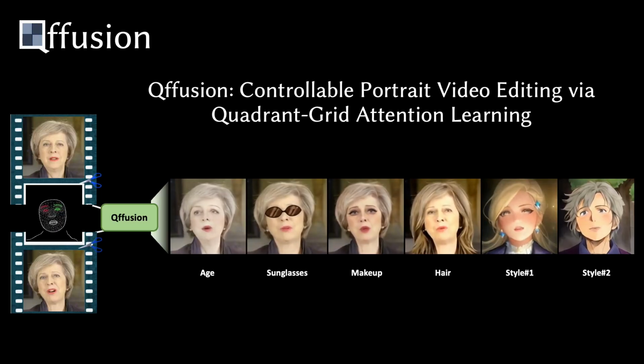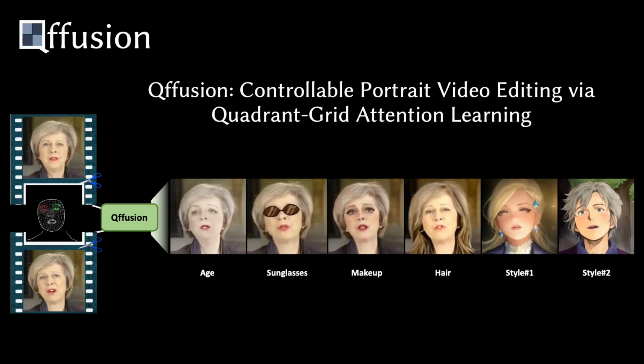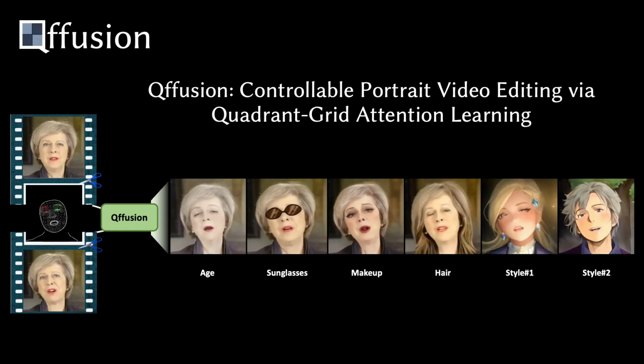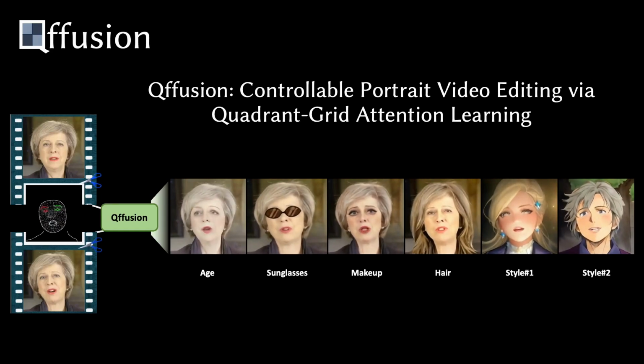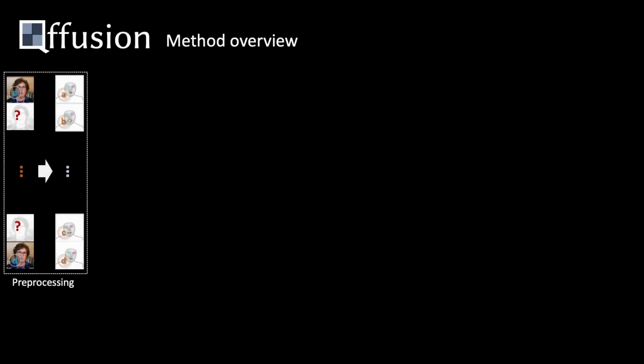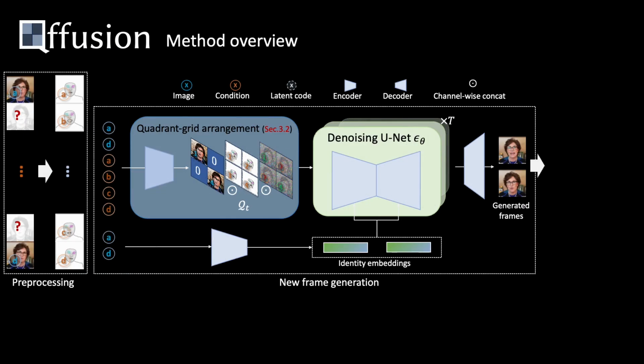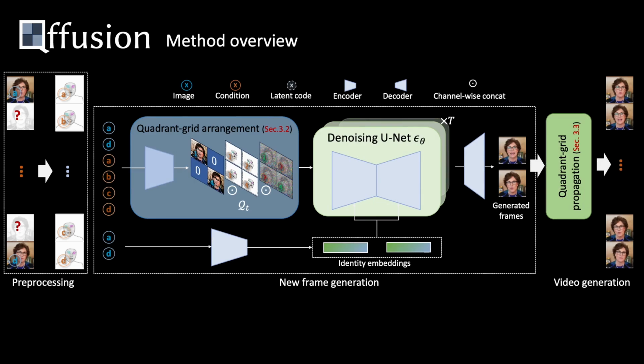Then we propagate these user-given fine-grained local modifications such as age, makeup, hair, style, and wearing sunglasses. We consider a design principle of animation for editing to deal with portrait video editing. That is, we train a video animation network as a proxy task, which can perform portrait video editing easily by applying edited start and end frames as references during inference.